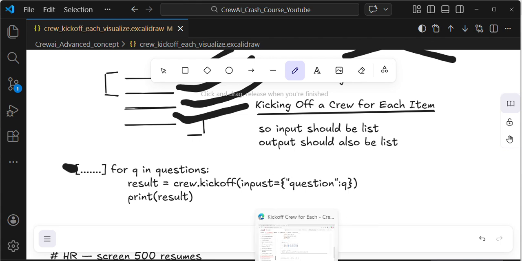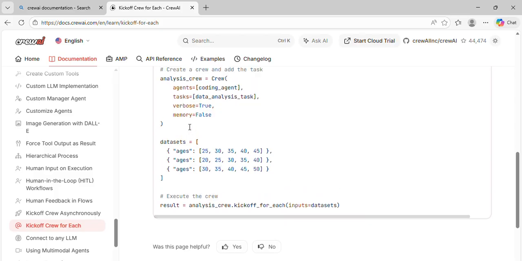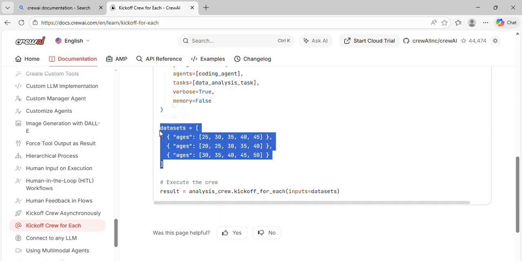So in the CrewAI documentation page, they give this functionality by default, using analysis crew.kickoff for each, so we can directly use all the questions. We don't need to worry about anything; it can do all this process for us.